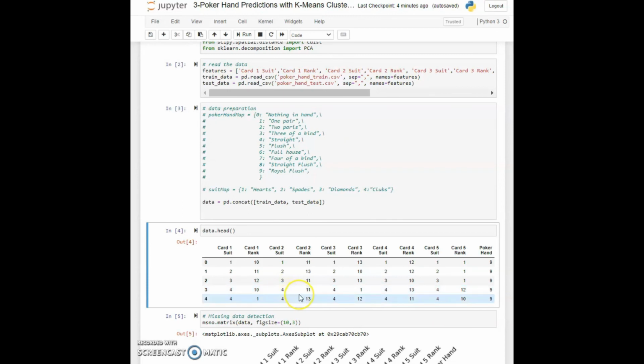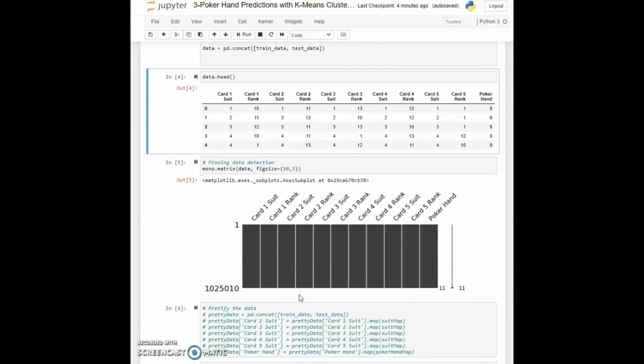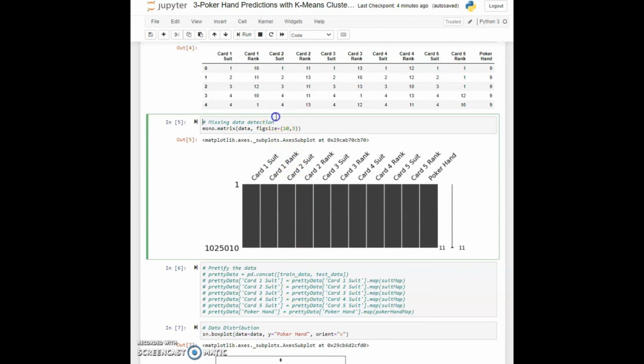So now let's continue, and I'm going to check if there is any missing data in our dataset. For doing that, I'm going to use the missingno library, and we had imported it as msno.